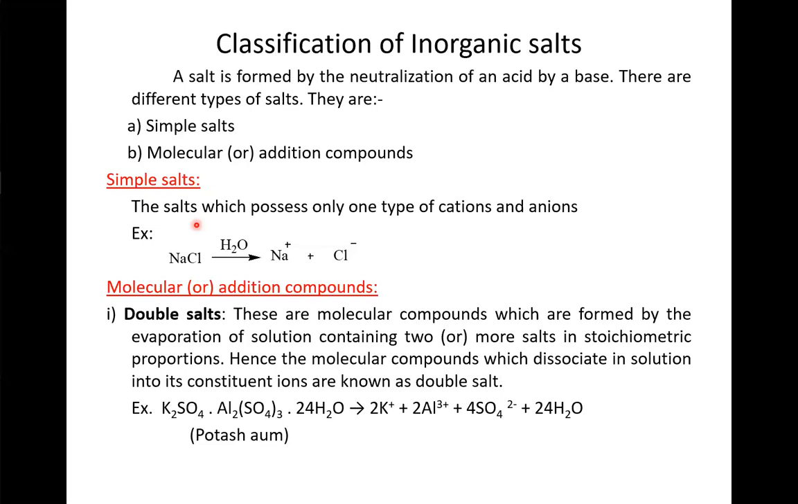Next, molecular or addition compounds. Double salt: these are molecular compounds which are formed by evaporation of a solution containing two or more salts in stoichiometric proportions. Hence, the molecular compounds which dissociate in solution into their constituent ions are known as double salts. For example, potash alum. It is made up of two salts, that is potassium salt and aluminium salt.